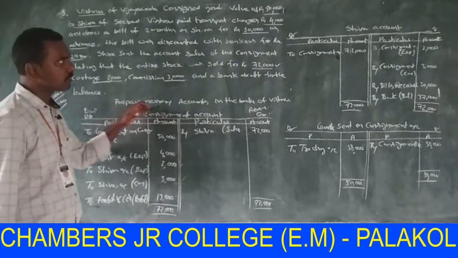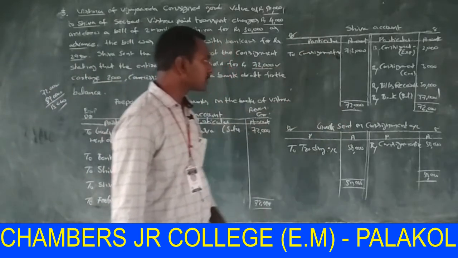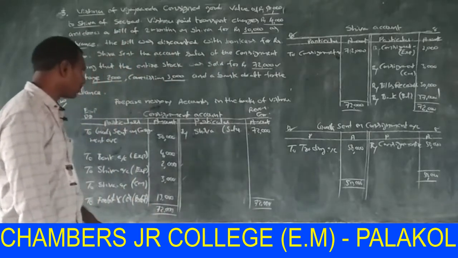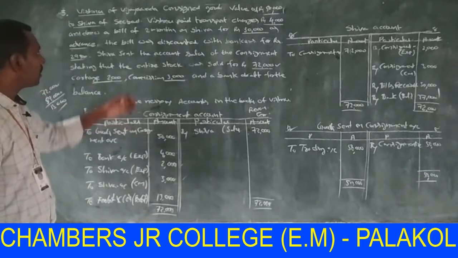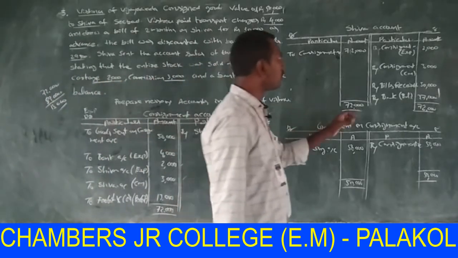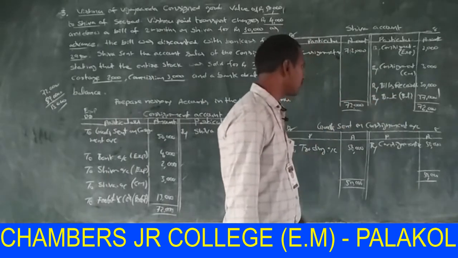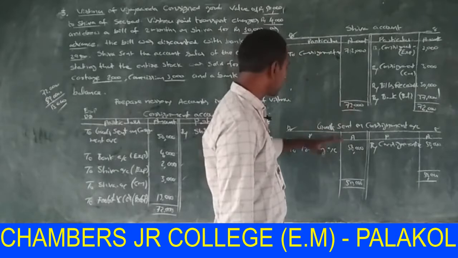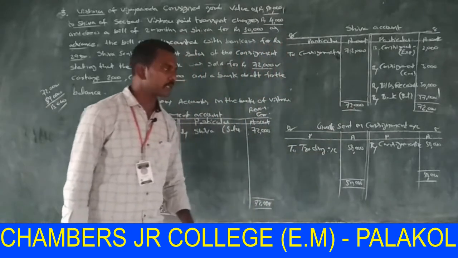First, consignment account; second, Shiva account, the consignee; and third, goods sent on consignment account. In consignment account, we find the profit, 13,000, and in consignee account the amount due from consignee to consignor, 37,000. Finally, the goods sent on consignment is transferred to trading account.